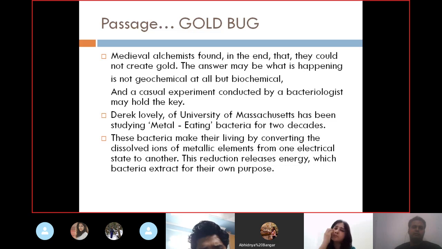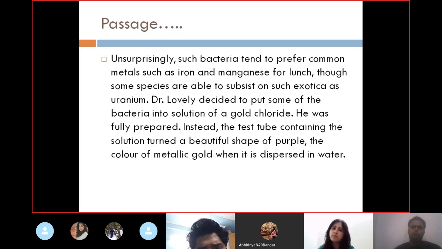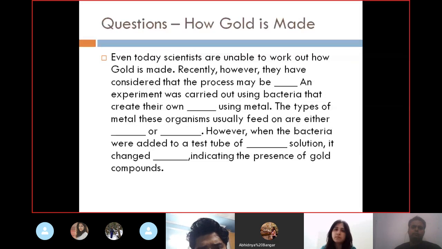Now this is the passage, part 1, this is part 2. Now these are the questions. This is the summary completion, this is the question area. As you can see, the question is like how gold is made. It is related to this. So as you can see, there's a difference between the heading of the passage and the heading of the summary completion, I mean the answer area. This is the answer area, and how gold is made is the main heading. So let's start reading it.